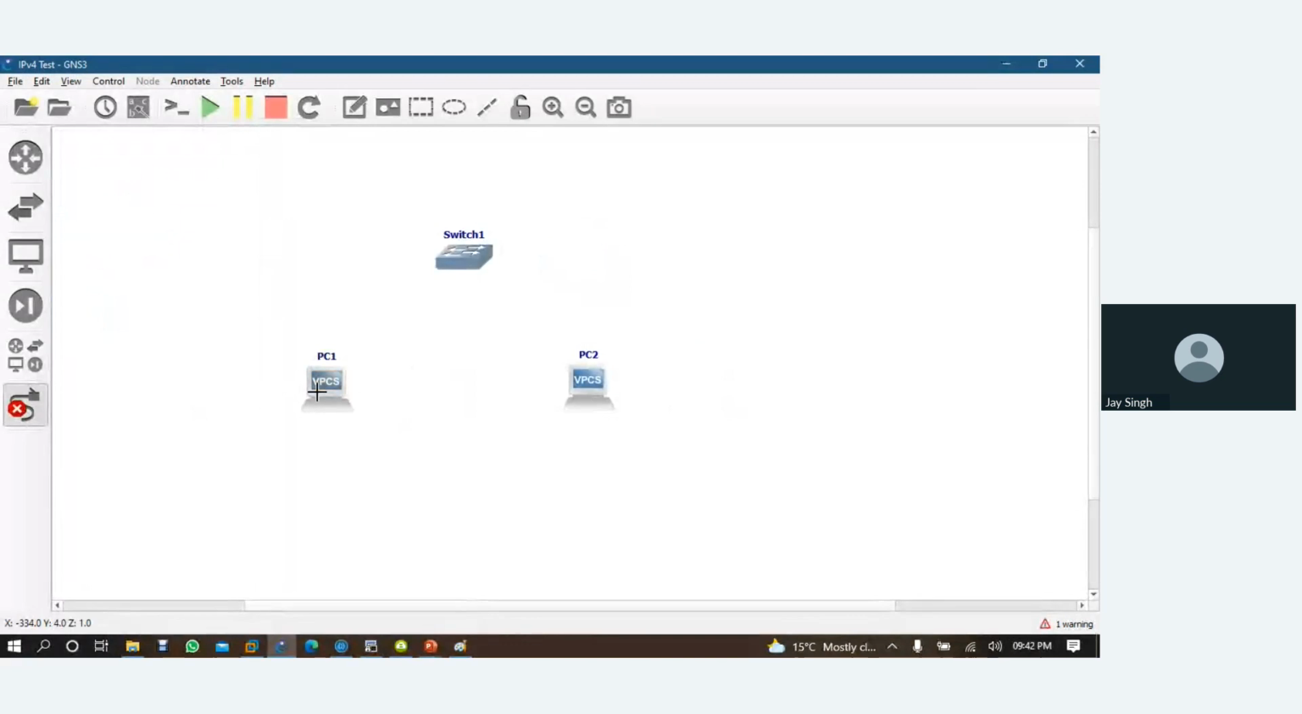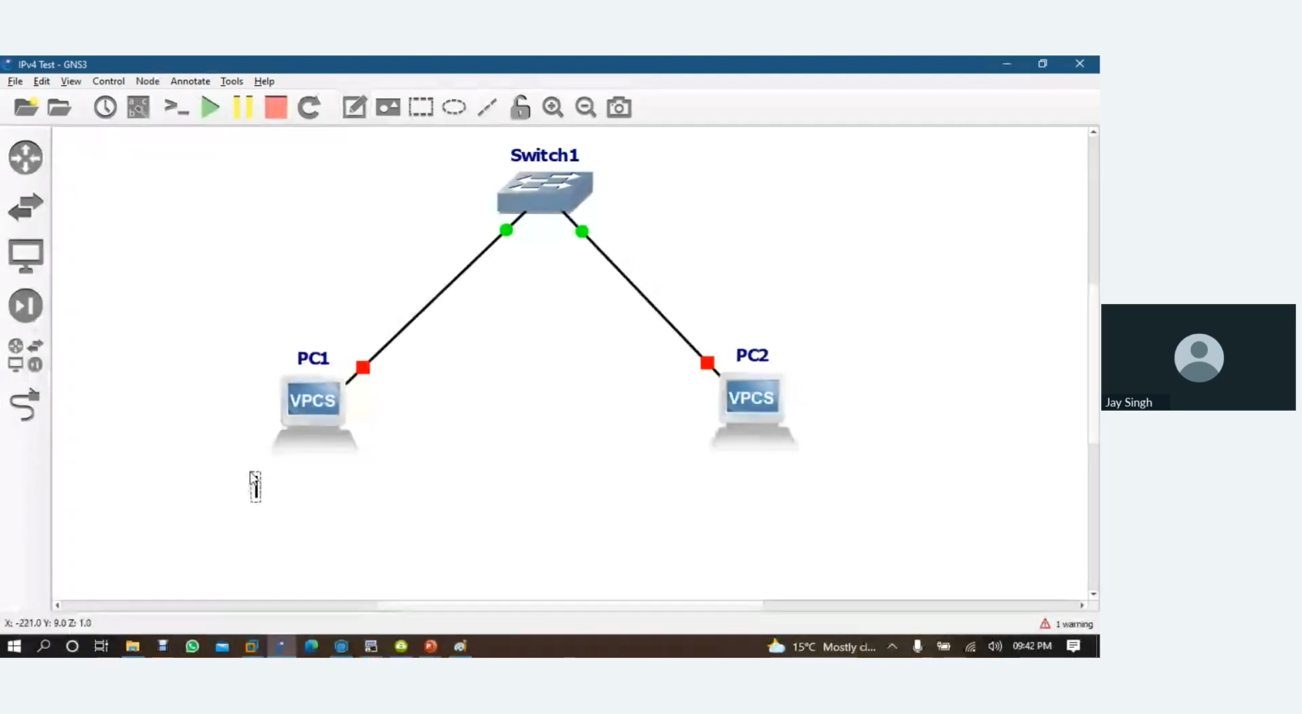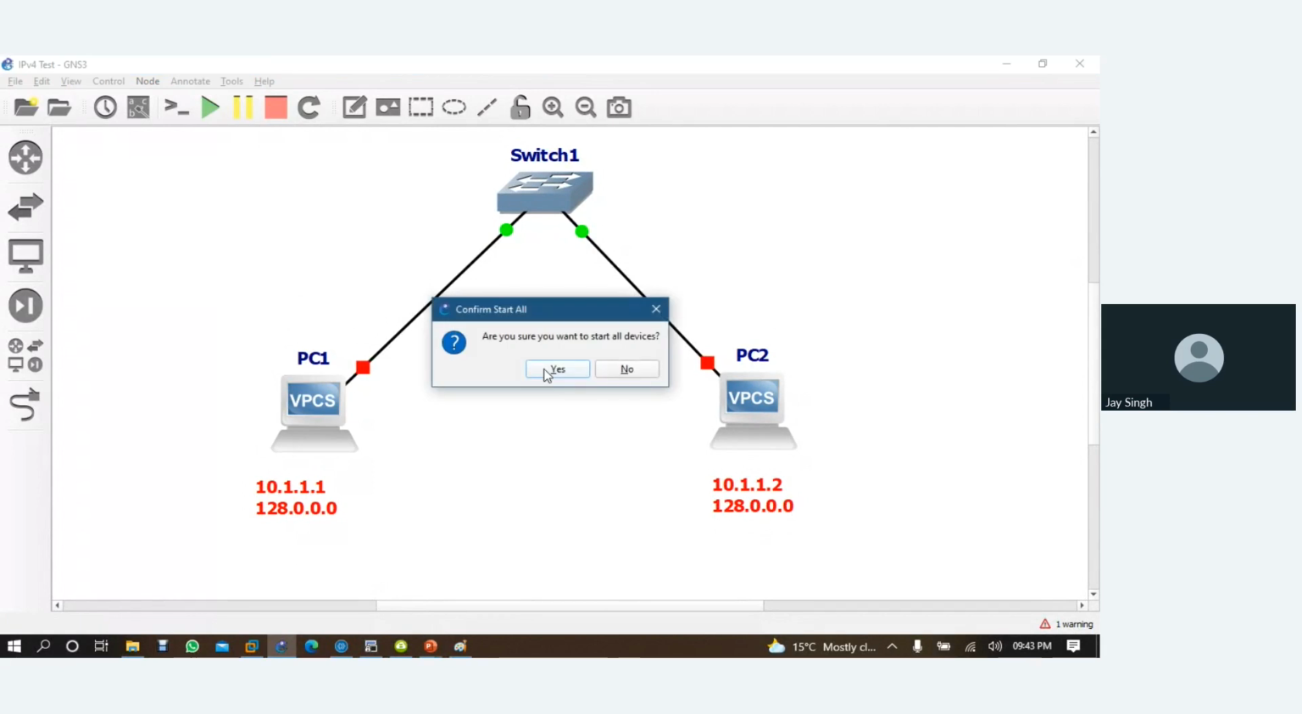Okay, and let's connect this Ethernet here. According to my question, I was saying that this PC address is 10.1.1.1 and the subnet mask is 128.0.0.0. And here I said 10.1.1.2, right? Okay, so let's start all these computers and see.